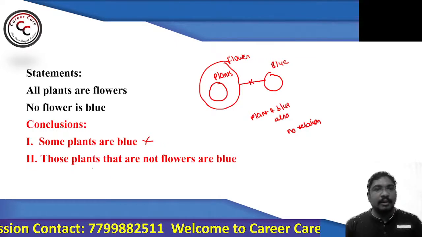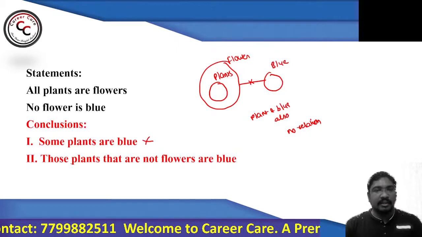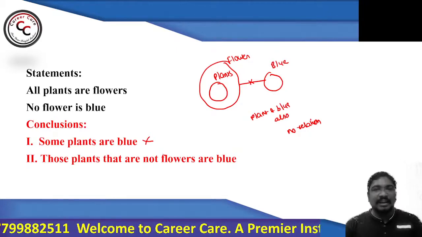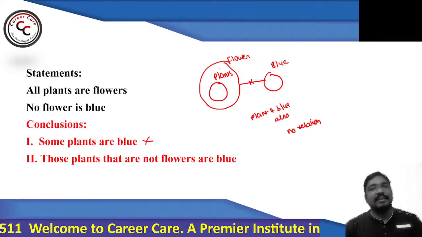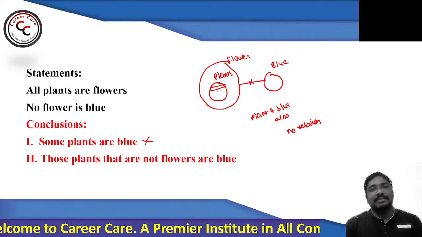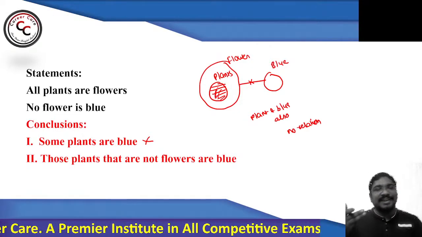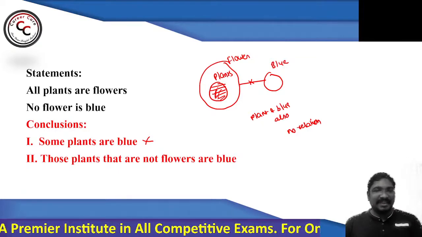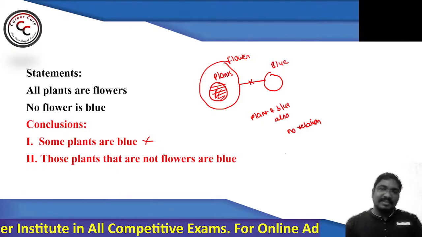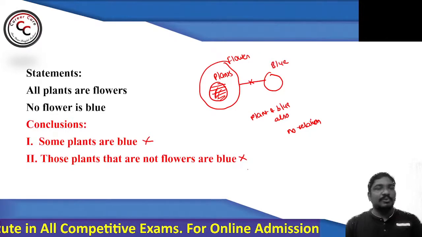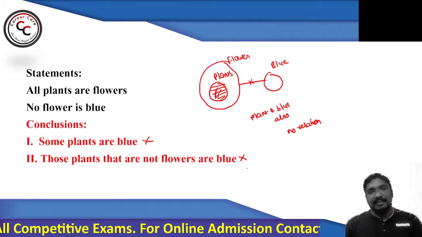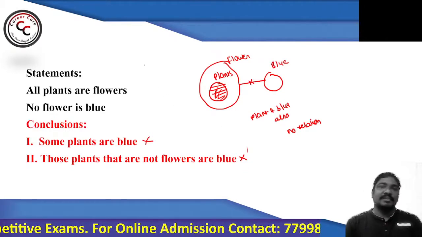Similarly, look at 2. What does 2 say? Those plants that are not flowers. See, all plants are flowers, na? Then which part of flowers are not plants? Can we say? No, we cannot say. So that's why you can say conclusion number 2 will be false. Right? So what is our answer for this particular question?